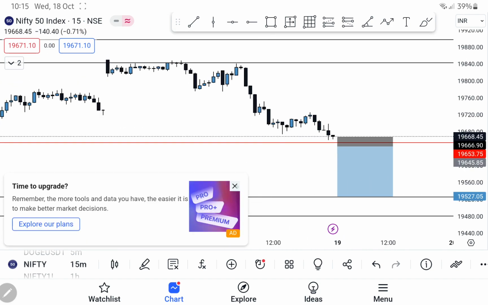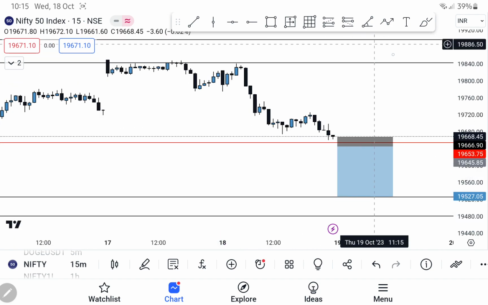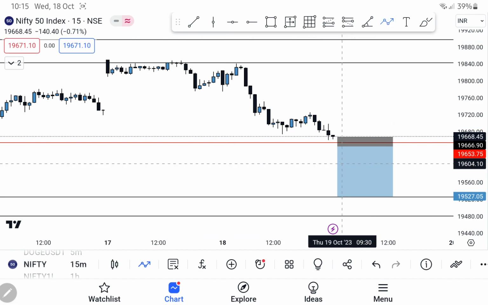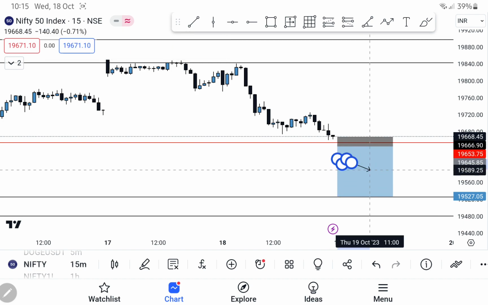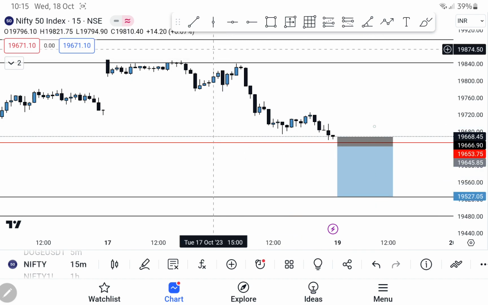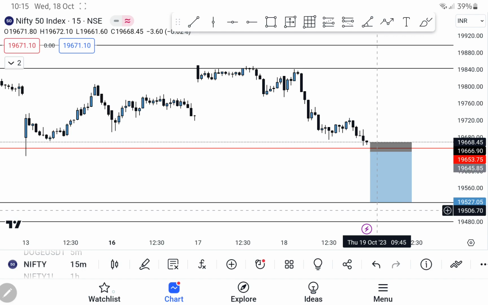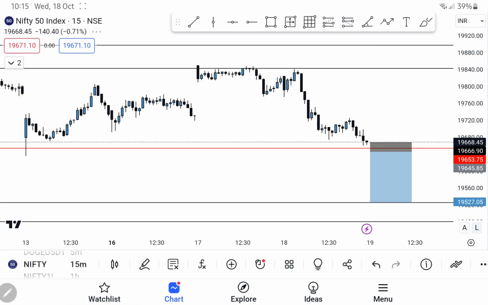Most probably it might gap down tomorrow. If it gaps down somewhere here, I'll wait for it to slowly climb up, then come to my level, and then only I'll be able to short it. Okay, so this is my view on Nifty. Let's get into Bank Nifty.